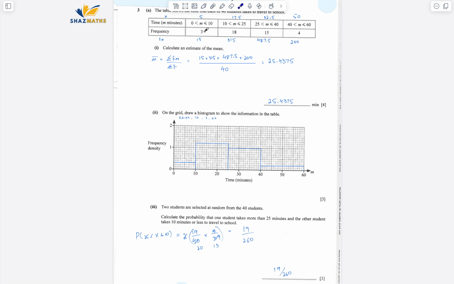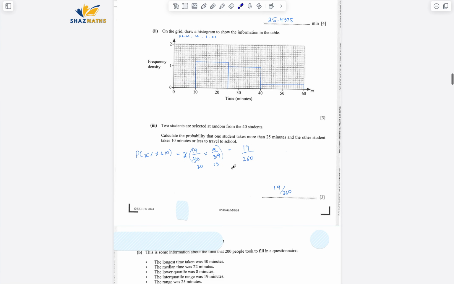For each of the classes, I've calculated it. For the first one, as you can see, 3 over 10 would be 0.3. So that means from 0 to 10, it should be 0.3. Have a look here, that's what I've drawn, right? And then for each of them, I've drawn the histogram.